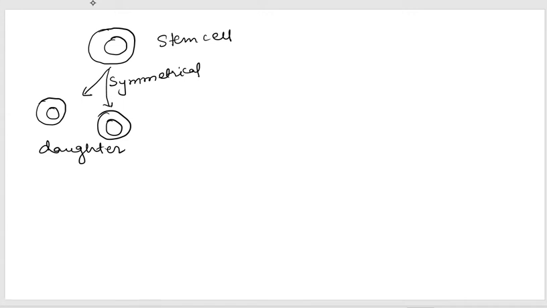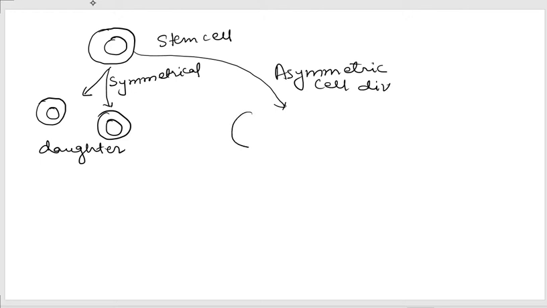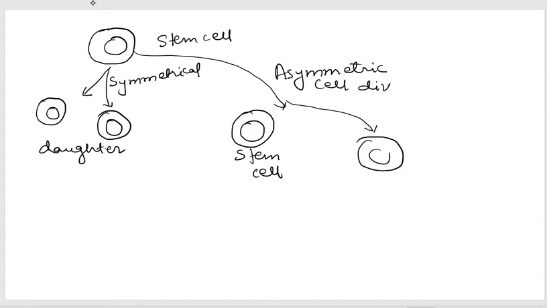After symmetric cell division, stem cell can also undergo asymmetric cell division. So in asymmetric cell division, what will happen? The cell will divide to produce a daughter cell of its own kind. So this will again become a stem cell. The daughter cell will be a stem cell, and the cell can also give rise to a cell which is a progenitor.